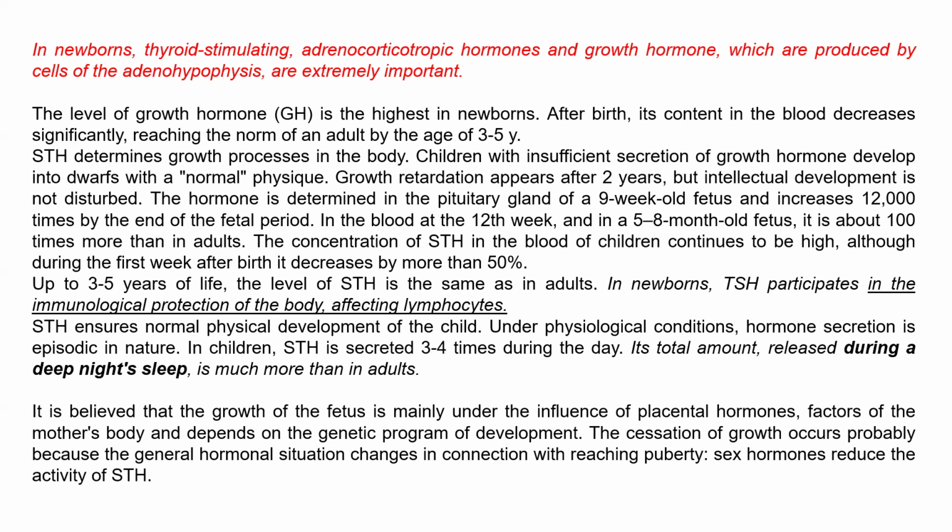What is important for immune protection after birth? Somatotropic hormone ensures normal physical development for the child under physiological conditions. Hormone secretion is episodic in nature. What does it mean? It means that in childhood, somatotropic hormone is secreted 3-4 times during the day, but the main amount is released during deep night sleep, much more than in adults.